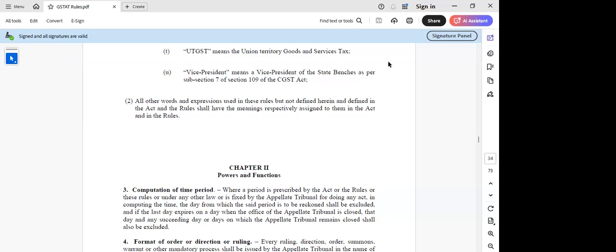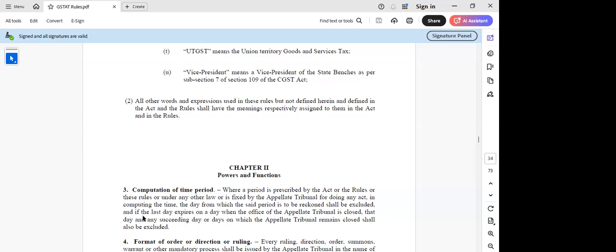Yes, sir. So here the issue is whether this computation of time period is for manual appeal or the online appeal. This is the first part. And the second point is they are saying a day when the office of the tribunal is closed. So if we read the other rules, the working day of the tribunal will be 5 days, to the extent I understand. So if it is falling on Saturday or Sunday, can we take the benefit of that and file it on Monday? This is one part.